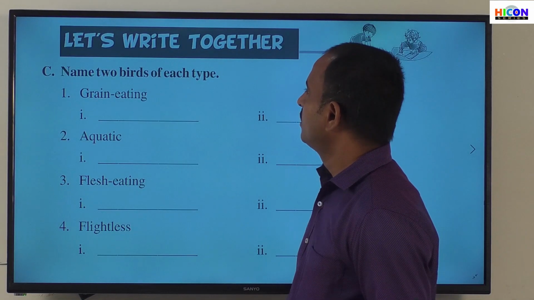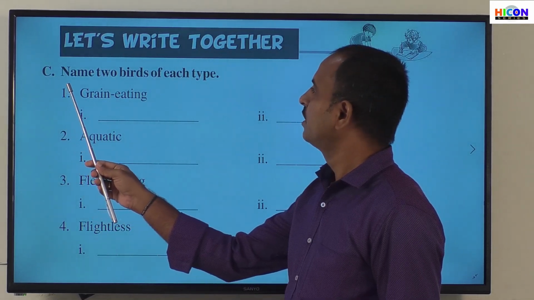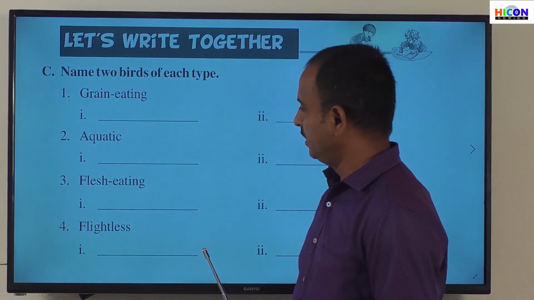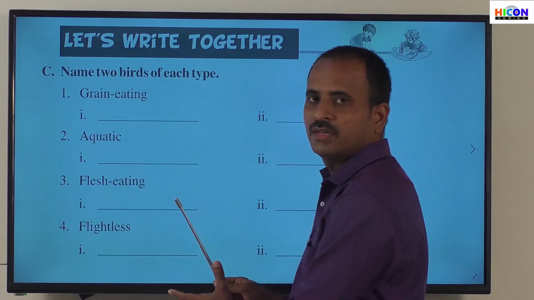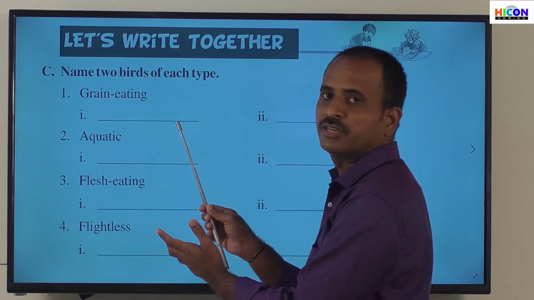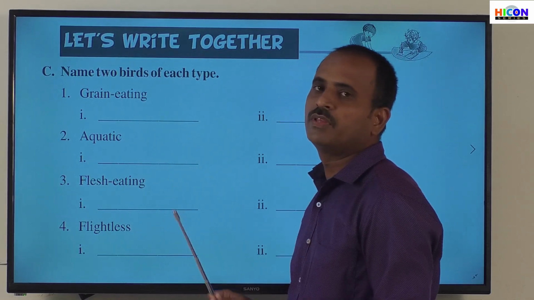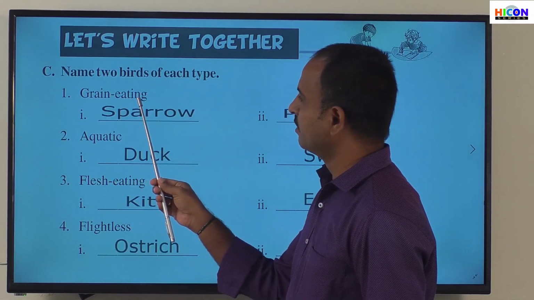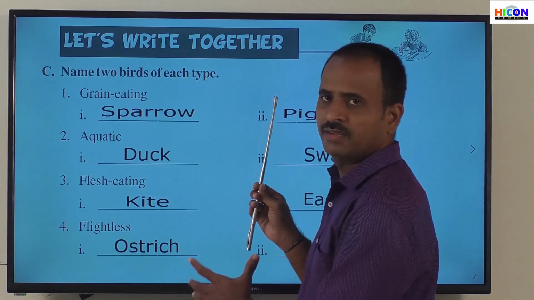So children, go to the next section of the activity part. That is section C: Name 2 birds of each type. Here they have given a classification of the birds, and based on the classification, we have to give 2 examples for each type of bird. See the first one, that is grain eating birds. We have to write the examples for the grain eating birds.